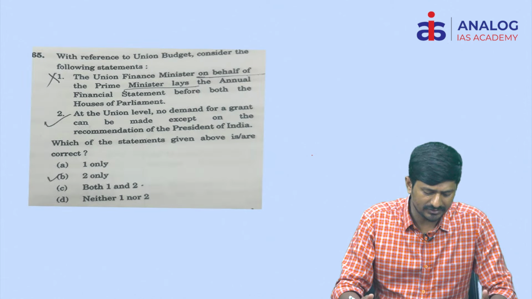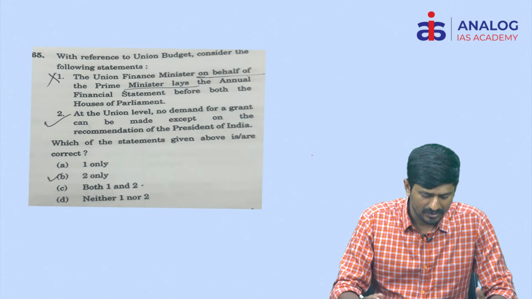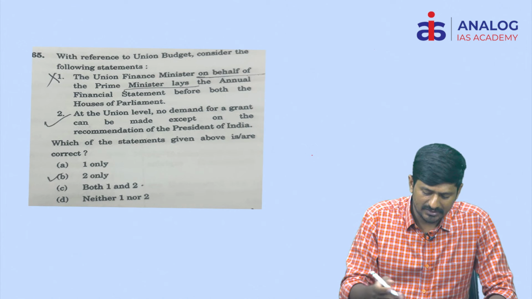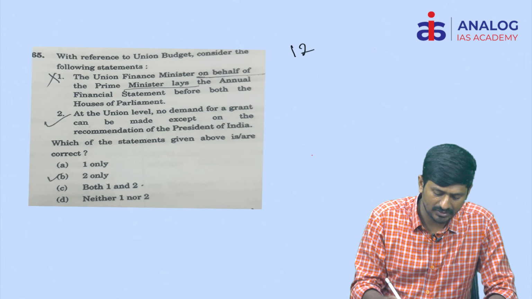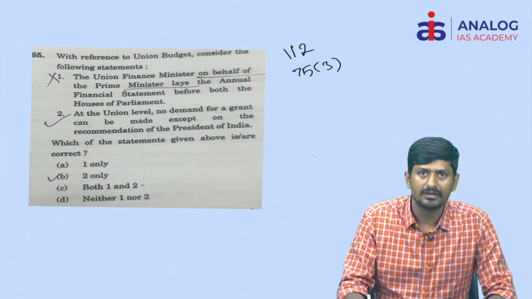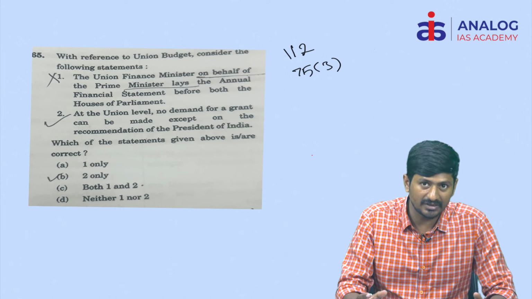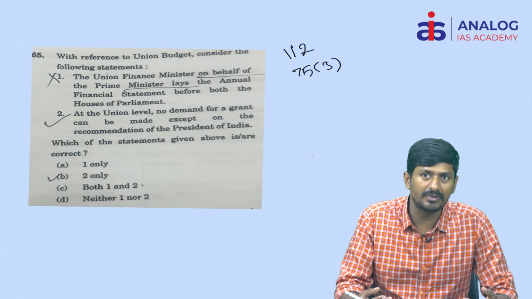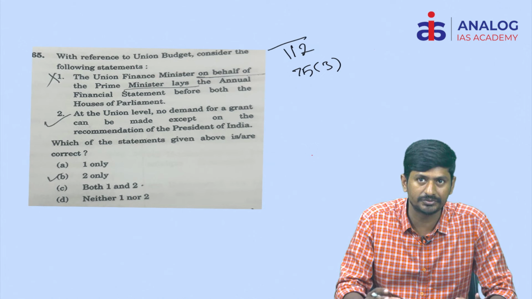Coming to the next question, question number 65. With reference to the union budget, consider the following statements. This question tests your knowledge regarding two articles, Article 112 as well as Article 75 Clause 3. Basically, students will generally be misled that the finance minister introduces the budget on behalf of the prime minister. Actually, it is not true.